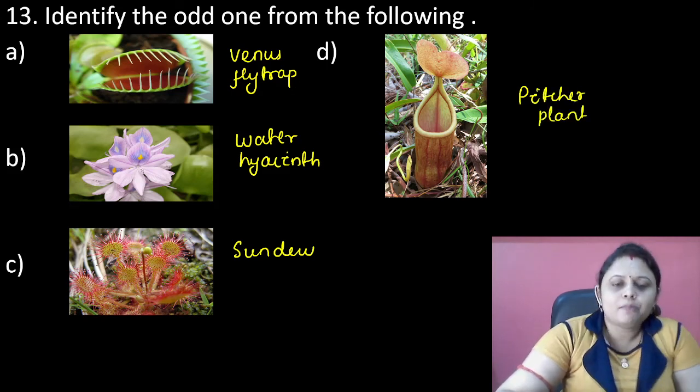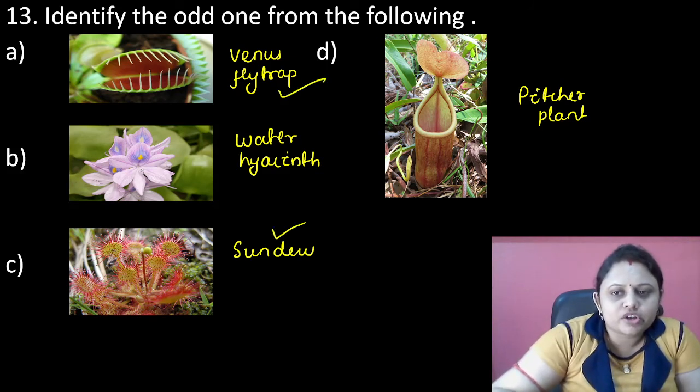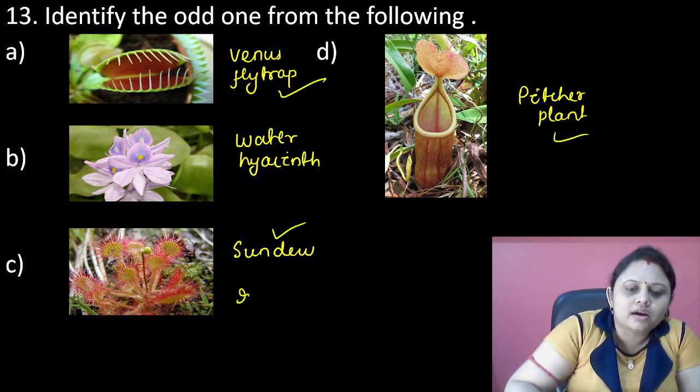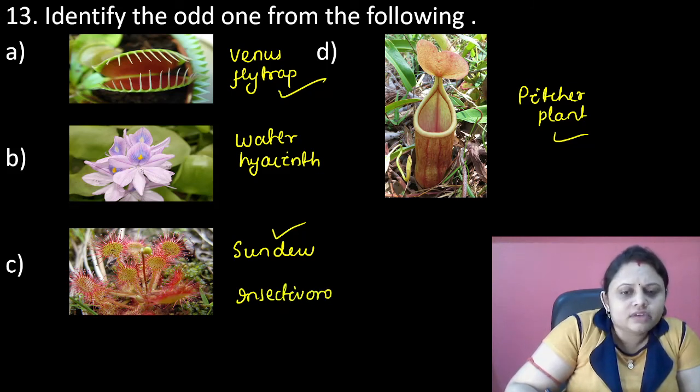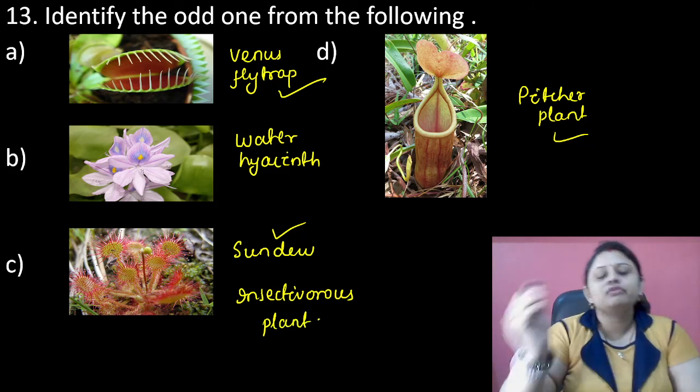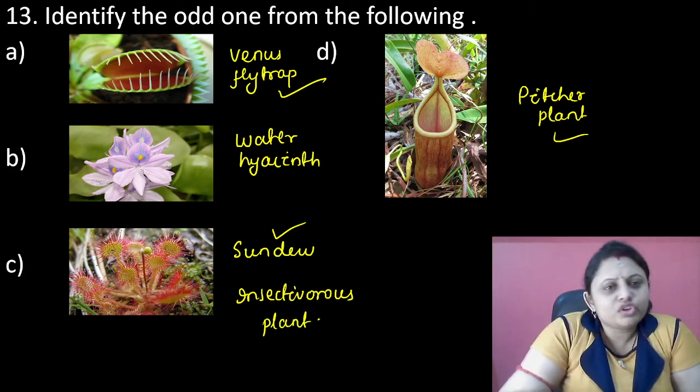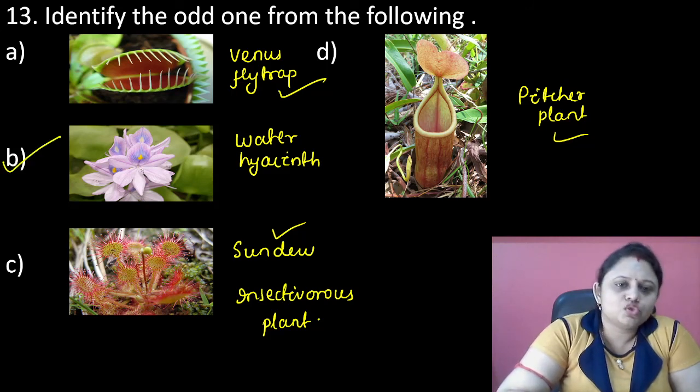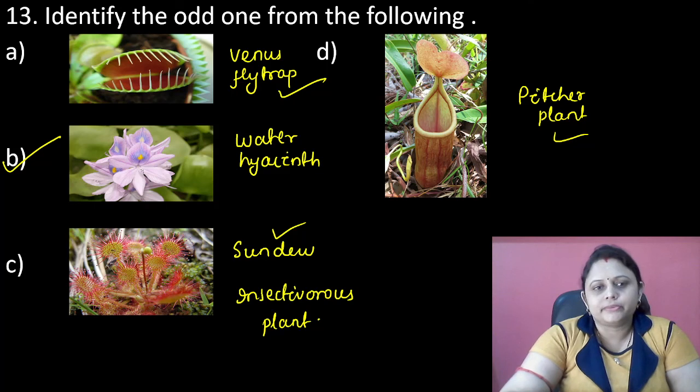So, among them, Venus flytrap, sundew and pitcher plants are insectivorous plants. Means they trap insects and they fulfill their nitrogen requirement from that insect. Okay. So, which is the odd one out? Water hyacinth, which is an aquatic plant. Okay. So, this is the correct option.